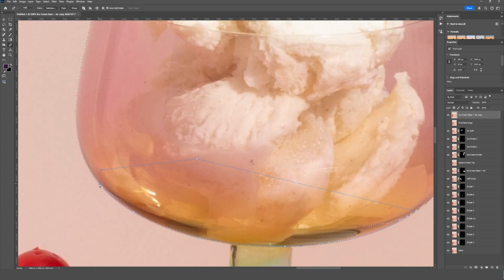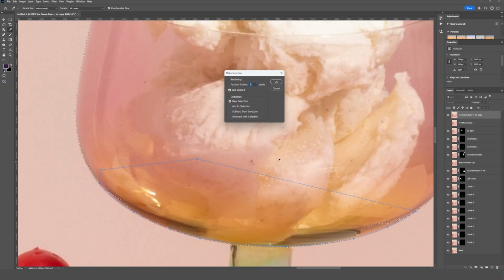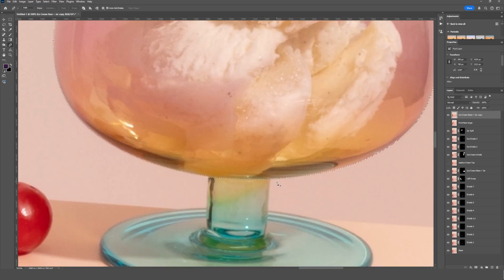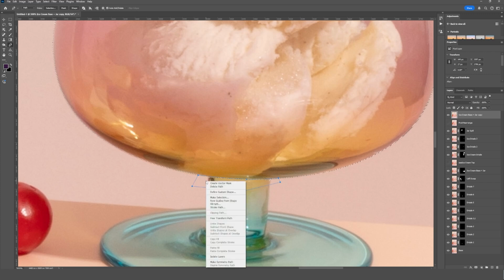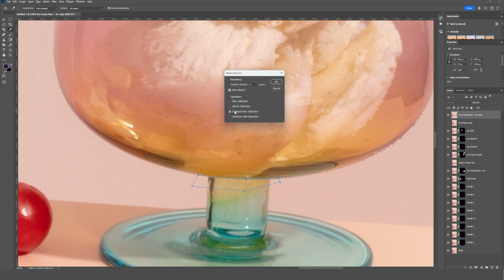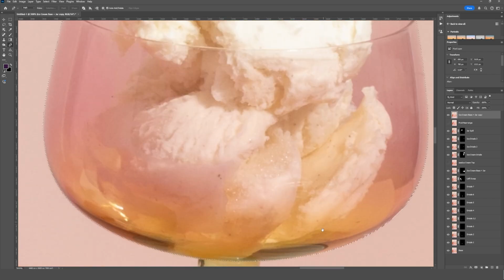Okay, so as we close the shape here, I'm going to right click, go to Make Selection, and then we're going to say Add to Selection because you can see it missed this area down here. So I want to add it to the existing selection and hit OK. And you can see now that's nice and round. And then I'm going to do something similar with this area, but the pixels are going downward just a bit too far here. So I'm going to do the opposite, and I'm just going to remove it from the selection. So right click, Make Selection, Subtract. Now we've got that nice round edge.